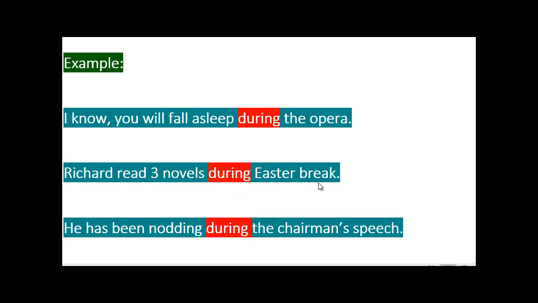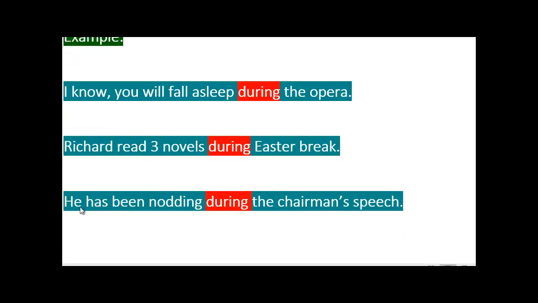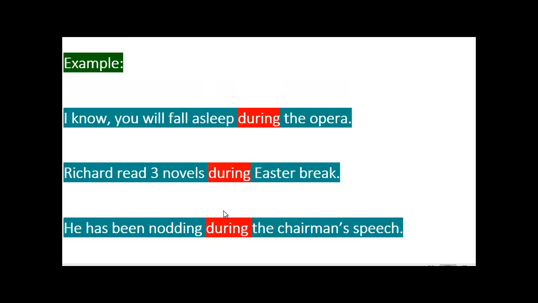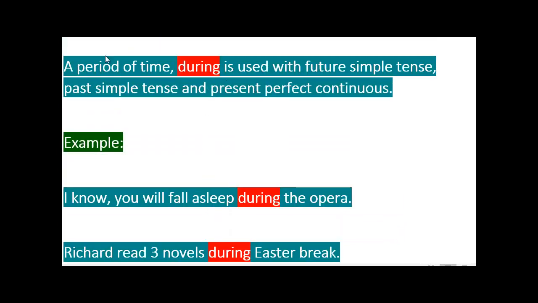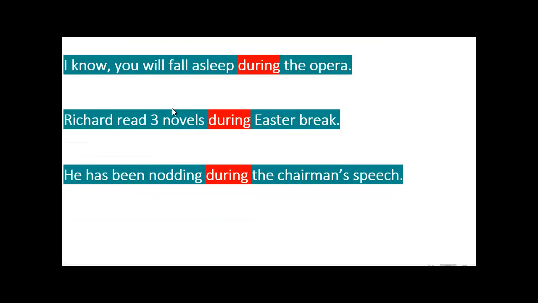So Easter break is past, and read is past simple. He has been nodding during the chairman's speech. That is present perfect continuous, and it describes that the guy was falling asleep while the chairman was giving his speech. So that is during, which means a duration or a period of time.